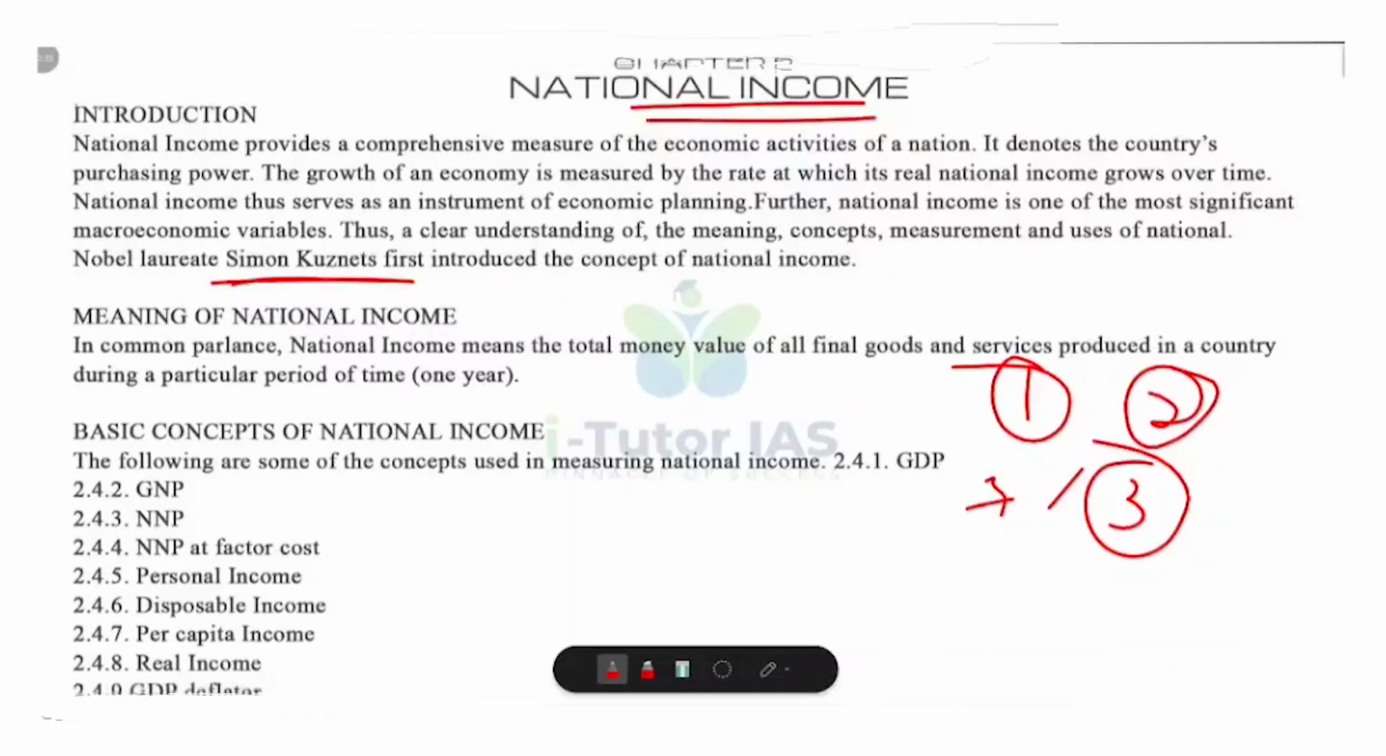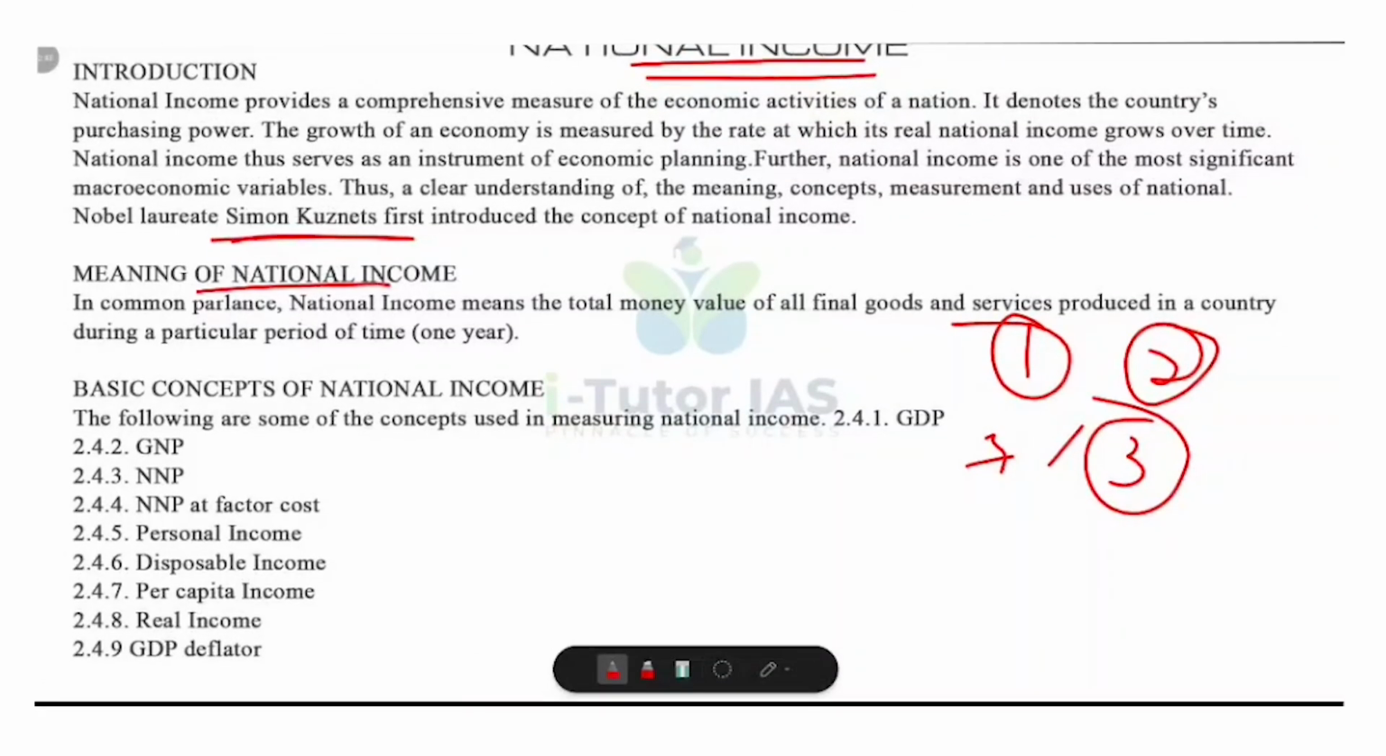Okay, so now let's look at the meaning of national income. In simple terms, national income is the total money value of all final goods and services produced in a country in a year. Remember the term money value. Money value means the value at which it is sold, and only final goods and services, things that are ready for consumption, are calculated. Like a car you buy and not the steel, that means the intermediate goods you used to make it. We only calculate the final goods and services.